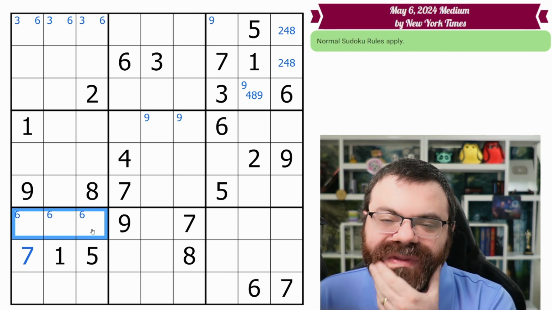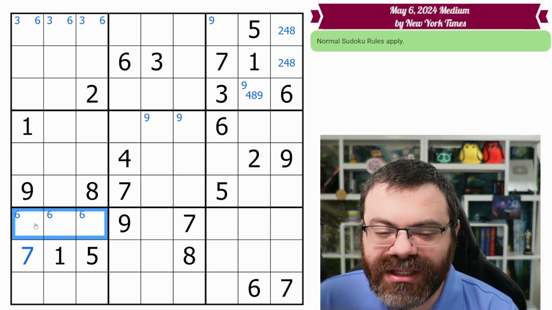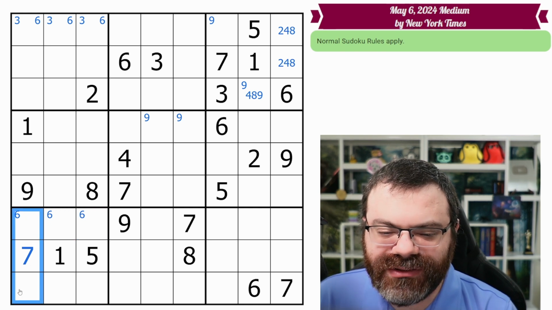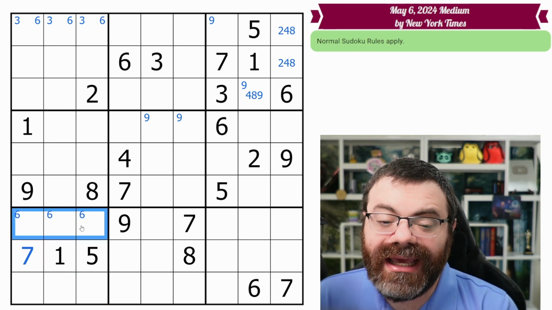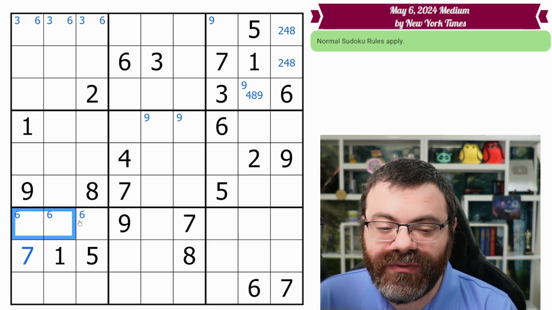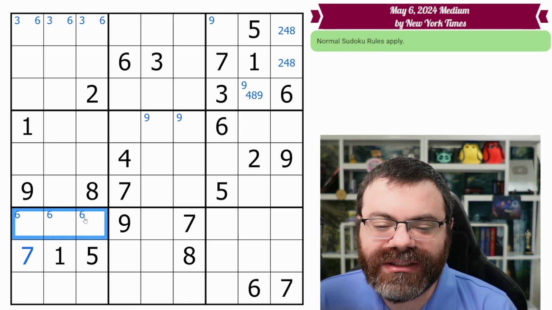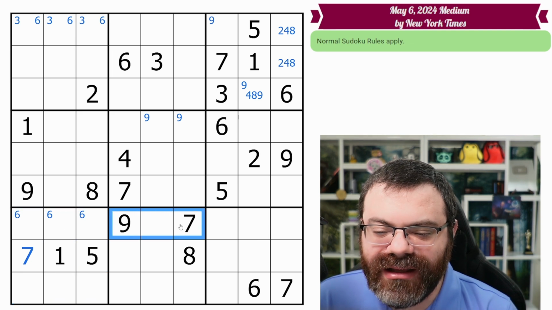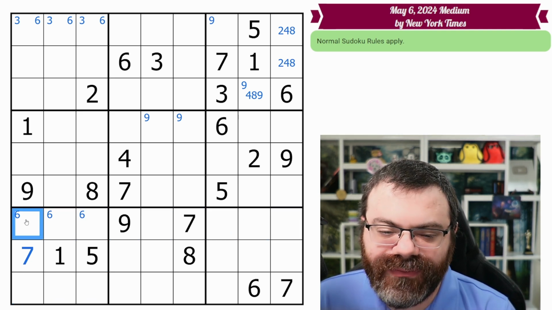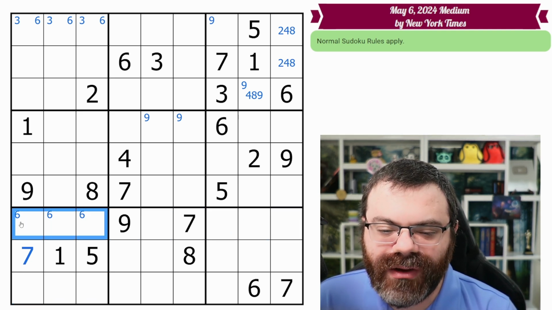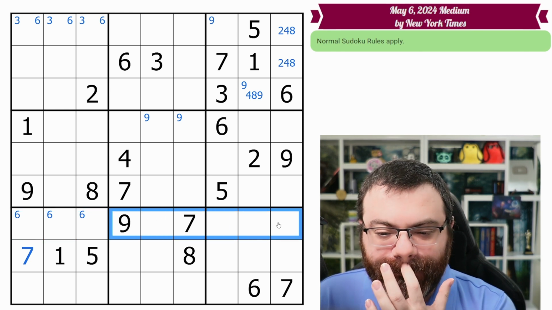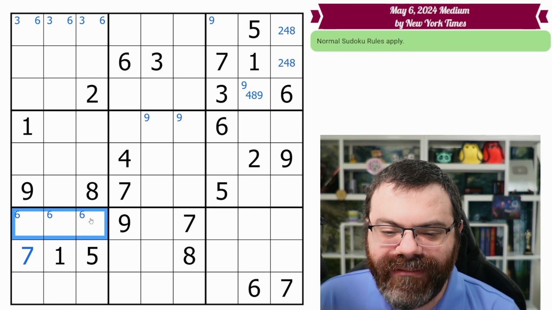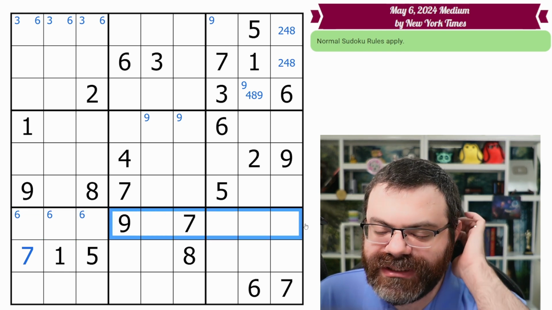But now, this does something called pointing, because we know the 6 ends up in one of these 3 cells. In the final solution, this box needs a 6. It'll be here. And all 3 of these cells are in this row, in row 7. Because all 3 6s are in this row, in this box, that means none of the other boxes can have a 6 in that row, right? The 6 is already over here. We can't have another 6 over here. So that's pointing. If you lined up a line between these 6s, it would point at the rest of the row and say no more 6s.